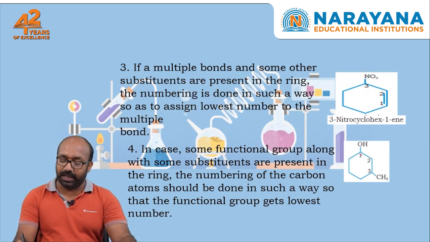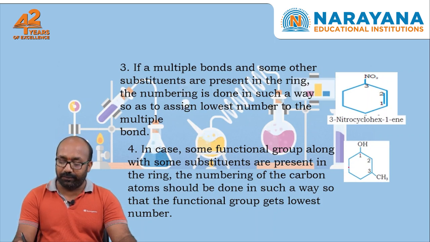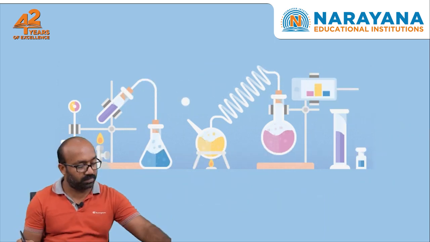The numbering we can give in such a way that the sum of the substitution positions gets the least number. If you give numbering from the left side or anti-clockwise direction, you will get 1, 2, 3, 4, 5, so 1 plus 5, 6. If you give numbering in the clockwise direction, 1 plus 3, 4, 4 is the least number. Because of that, we follow the clockwise direction to get the least sum.